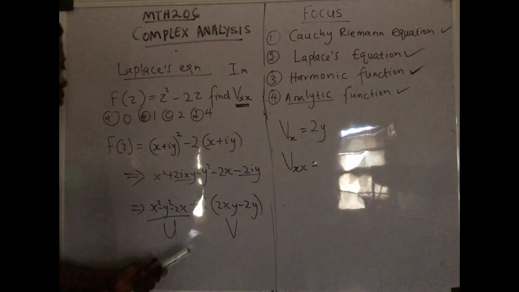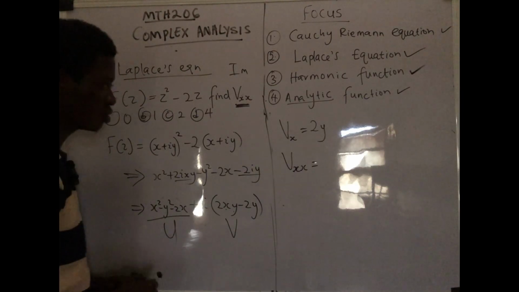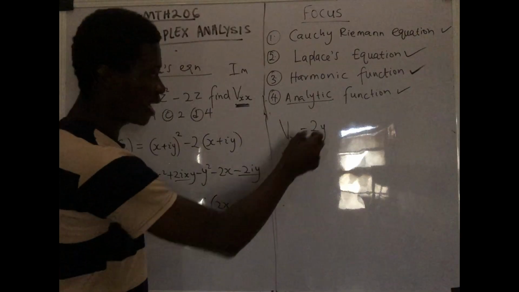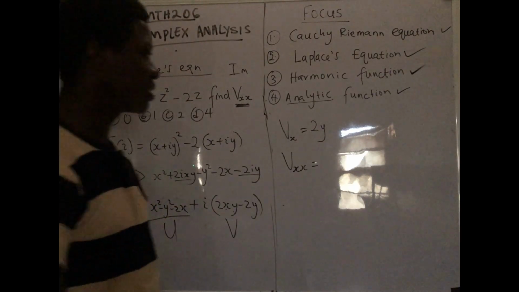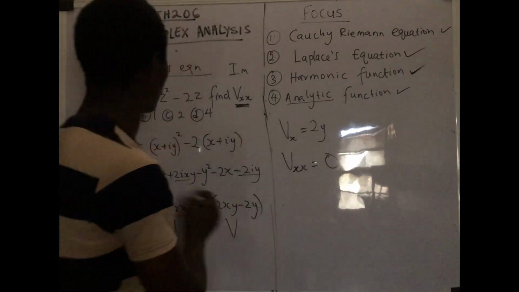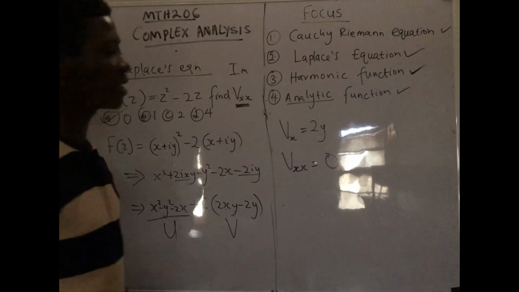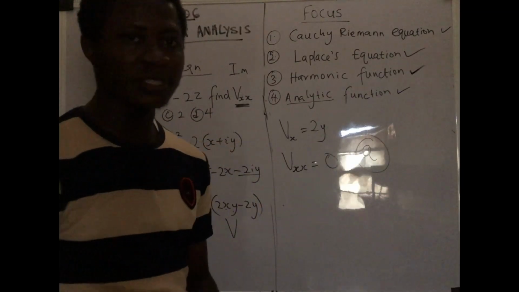Please pay attention. You have differentiated x, so you have to differentiate x again. If you observe closely, there's no x there. Since there's no x there, automatically it is 0. So our answer is A. The correct answer is option A. You can see how simple this is.